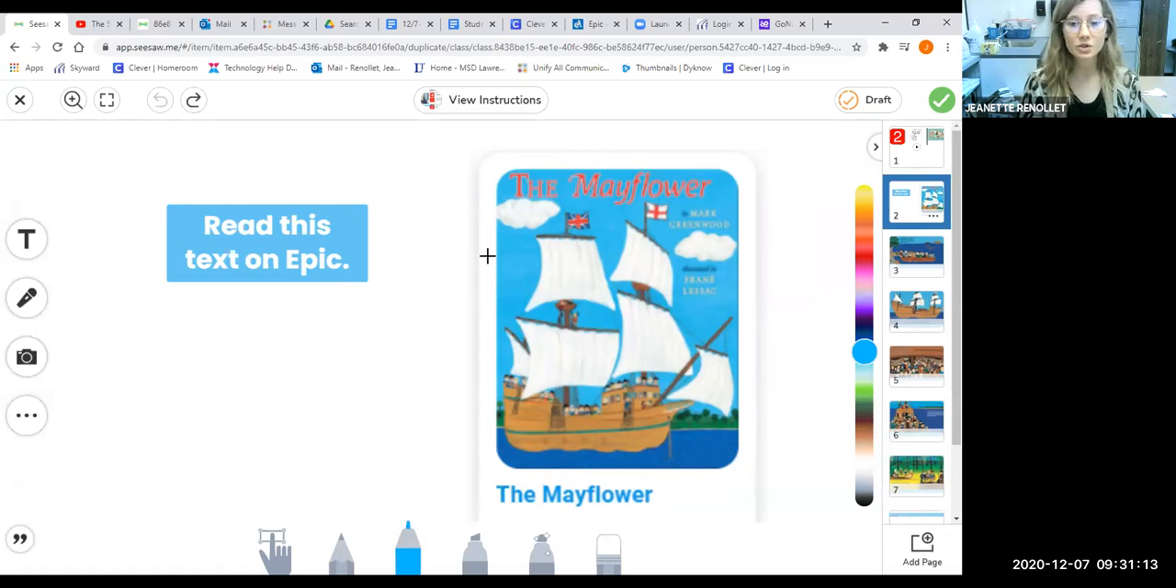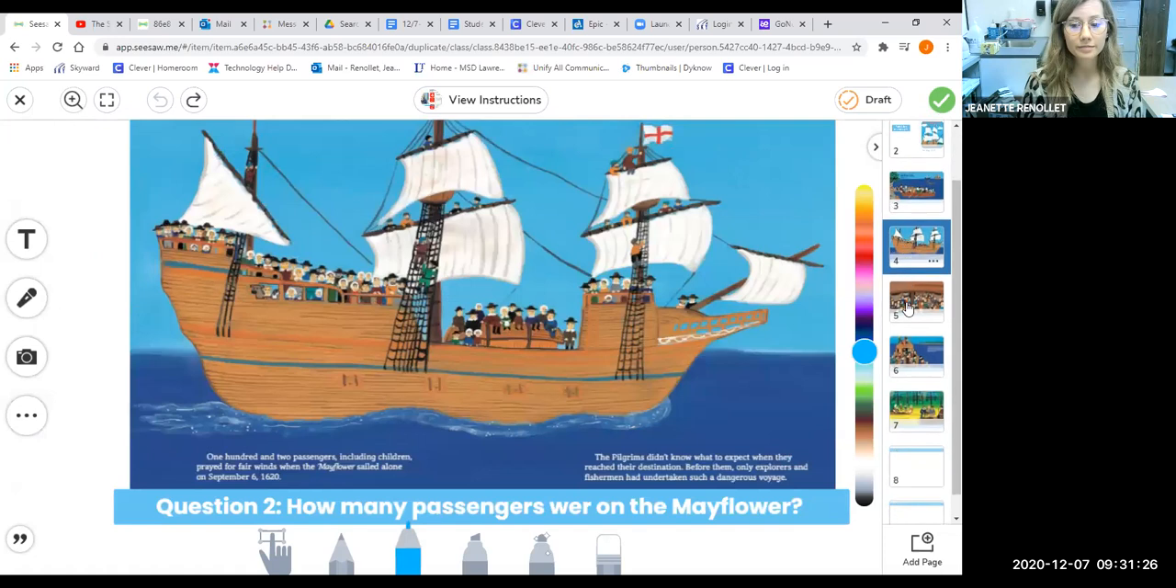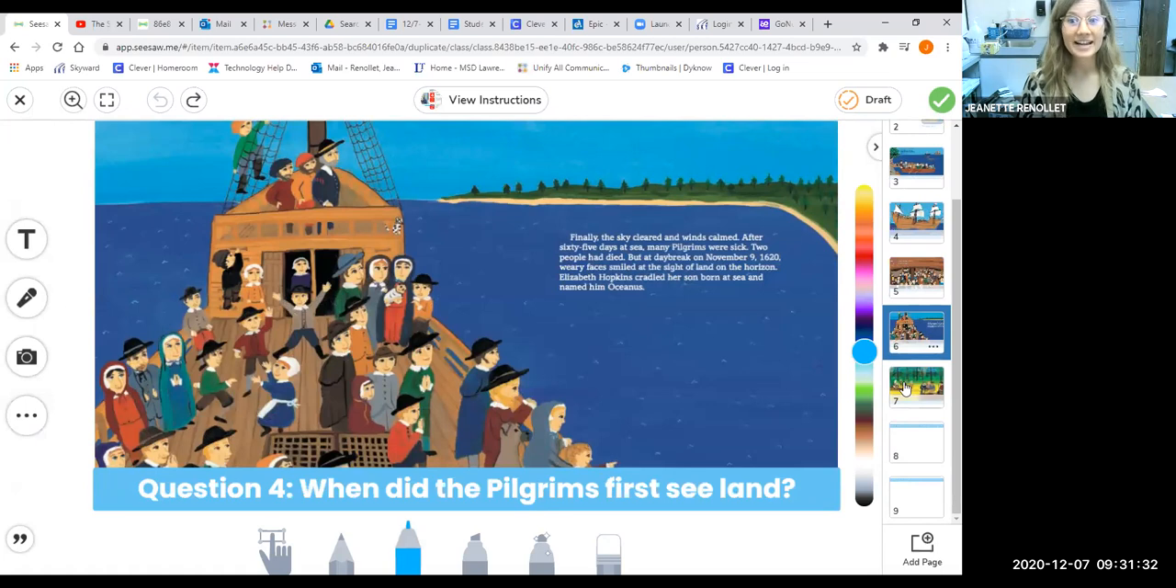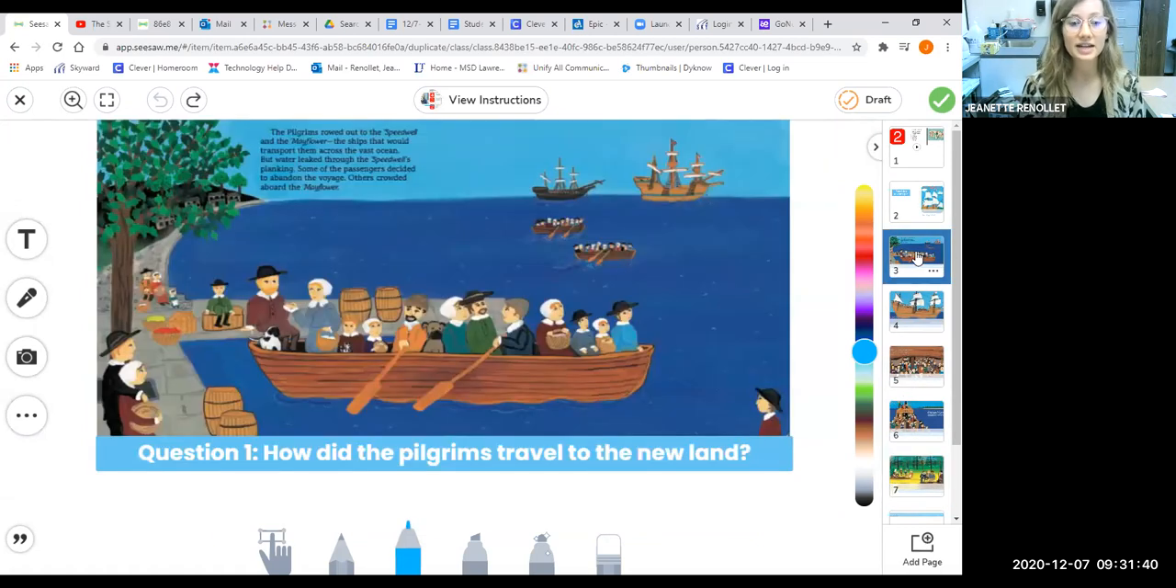Your first job is to read the Mayflower on Epic, and then your second job is to answer questions. Today, you have slides 3, 4, 5, 6, 7. They are all about the text. Let's do 3 as an example. It gives you a question that goes with the page of text.